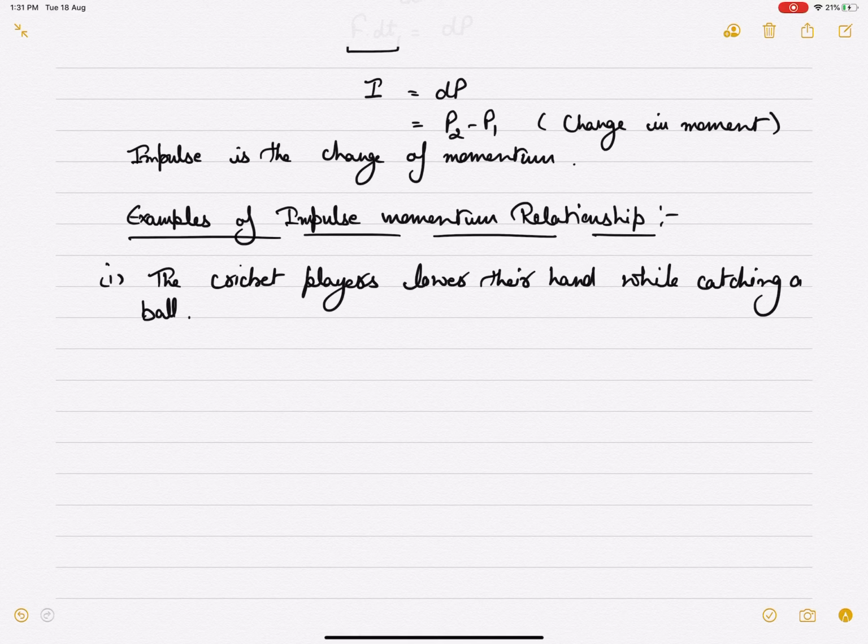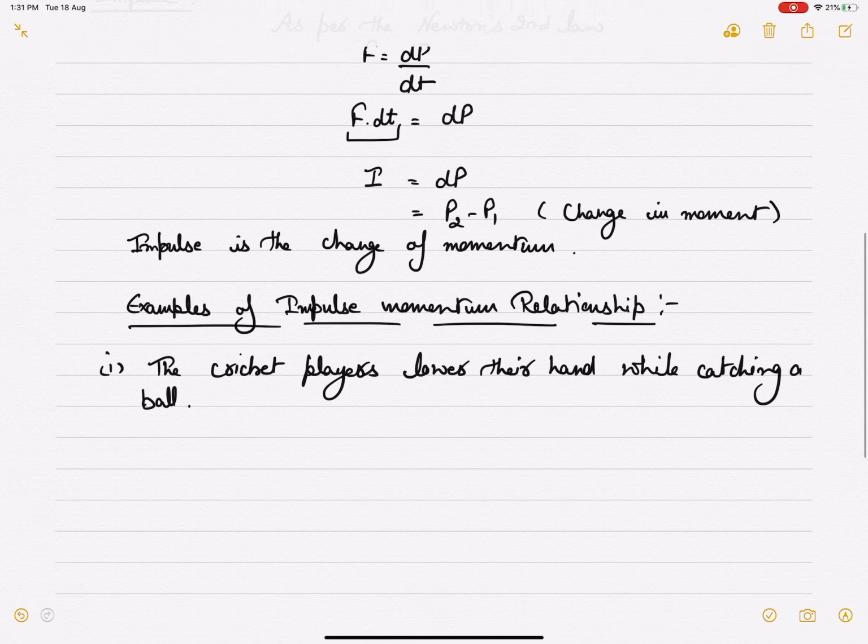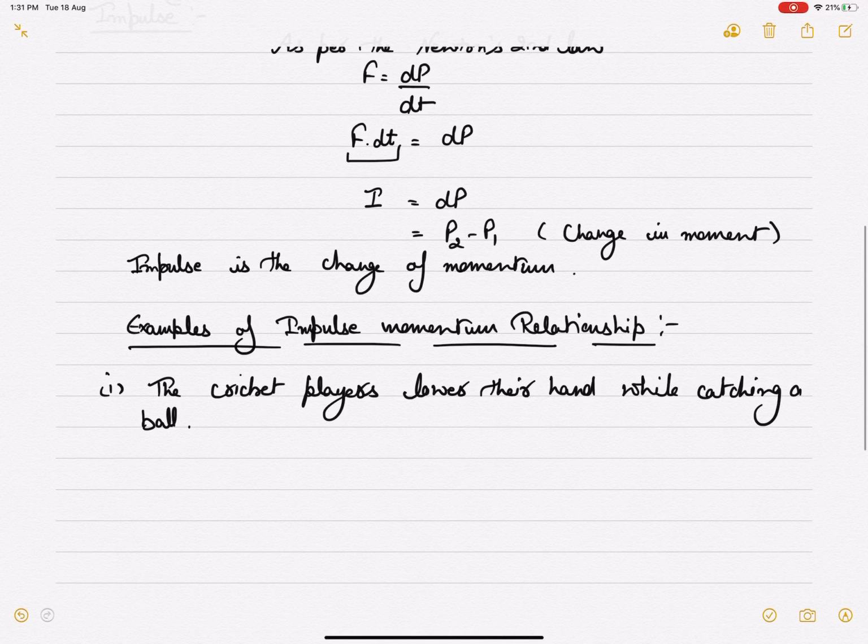The reason behind lowering their hands is that they increase the time period. When they increase the time period, what happens? If the momentum remains constant or conserved, they decrease the amount of force.